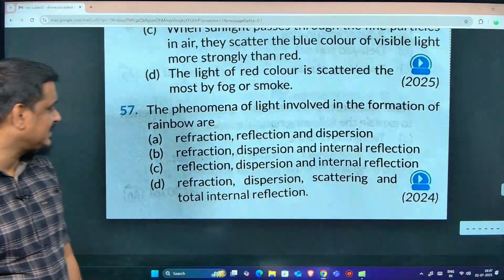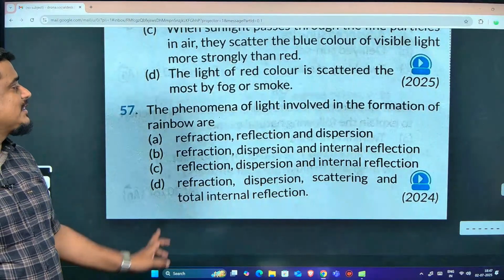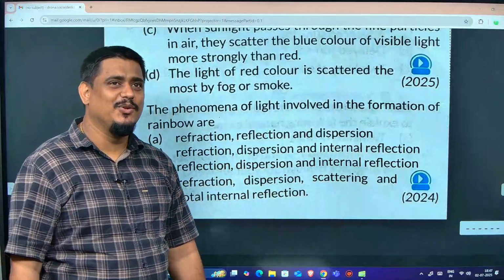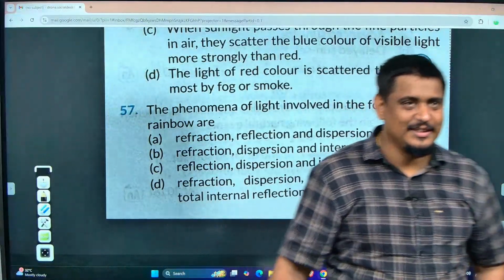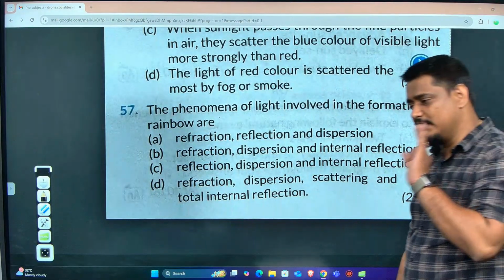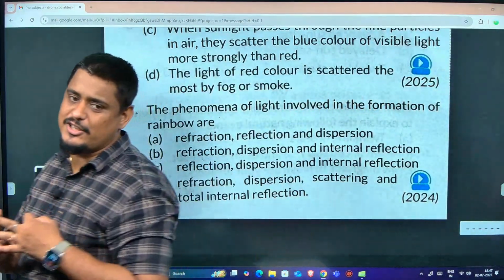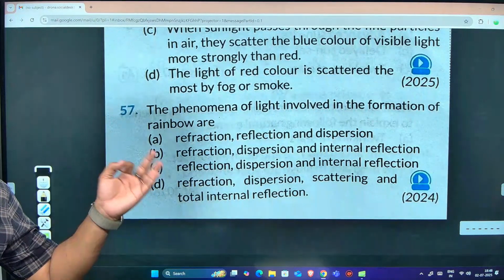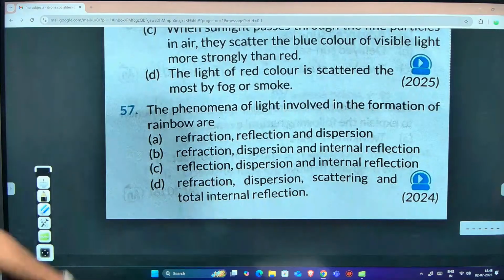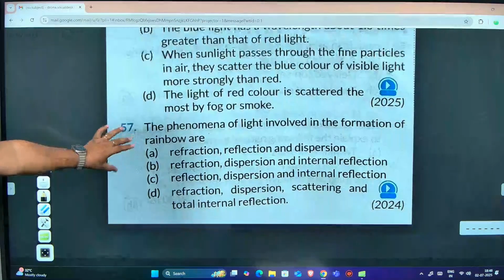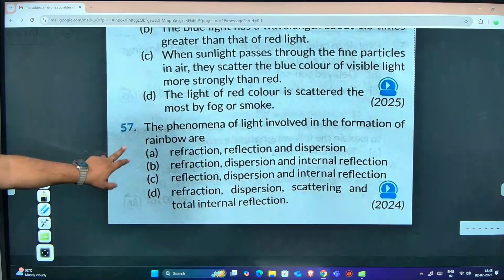Yes, it takes place. So you are saying that the word total is missing here in these two, B and C. No, don't think that much. Answer is B. The three phenomena are refraction, dispersion, and obviously TIR. But here they have mentioned the word as internal reflection. Answer is B for this. Got it? I hope it is clear to everybody. Shall I go to the next paper?